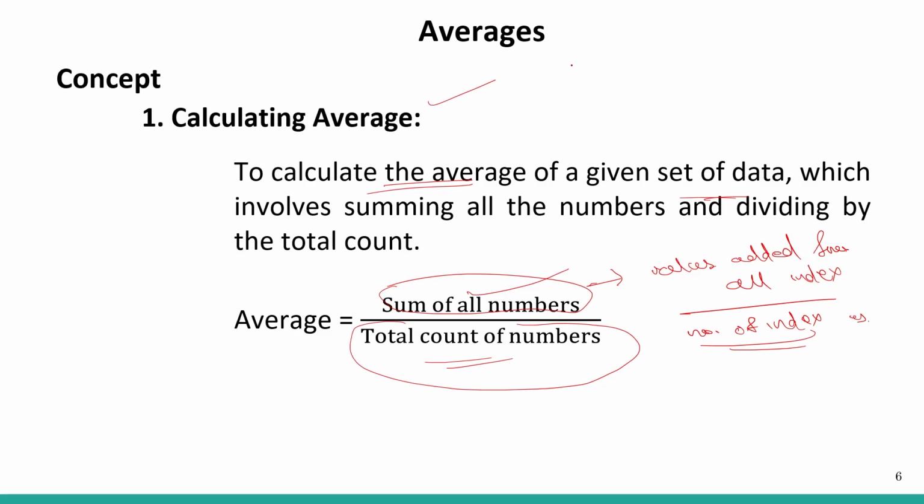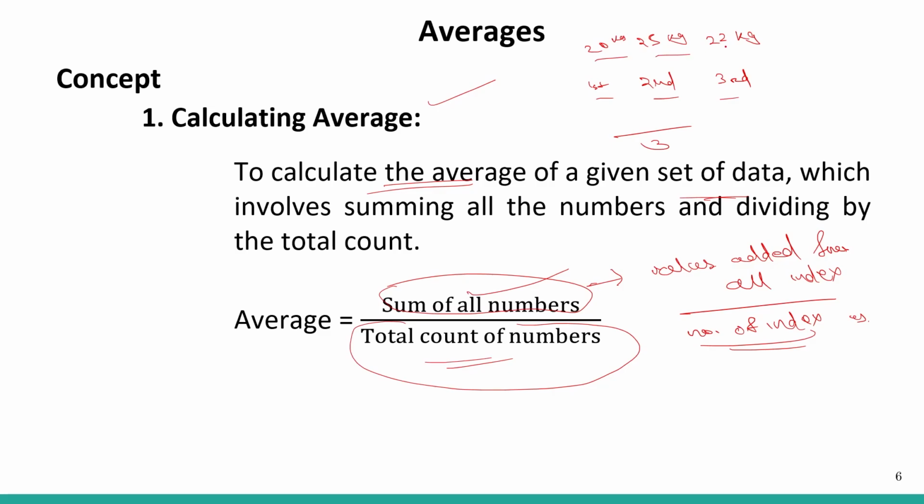Let's say you have 3 students, first, second and third, and their weights are 20, 25 and 22 kg respectively. How much is their average weight? There are 1, 2, 3 indexes, so we divide by 3.